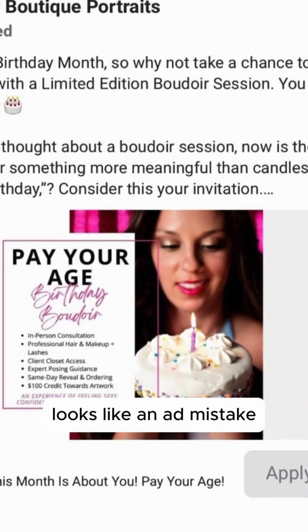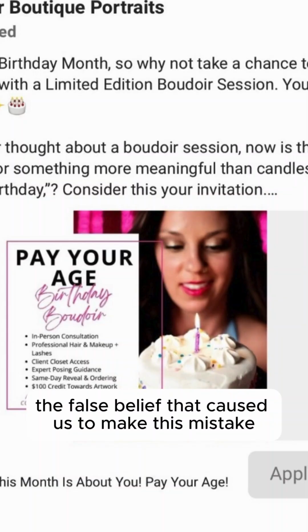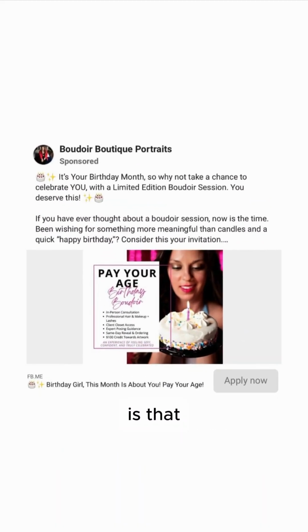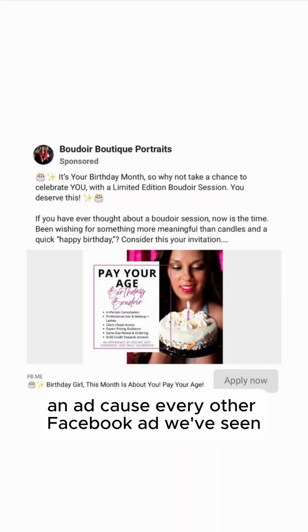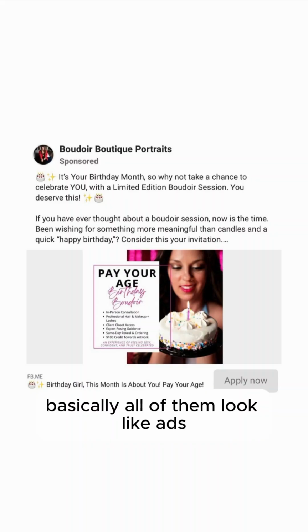Next, look at the creative. We've got the looks like an ad mistake. The false belief that caused us to make this mistake is that we make it look like an ad, because every other Facebook ad we've seen, basically all of them look like ads.